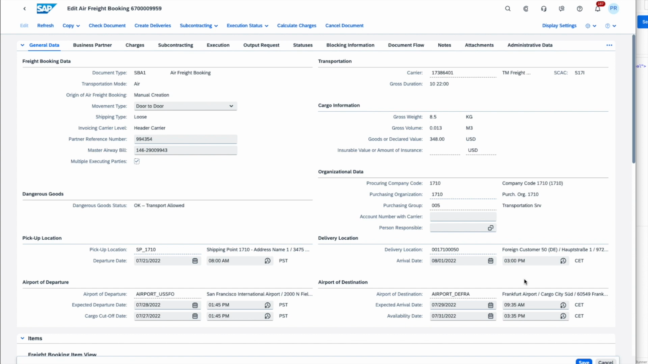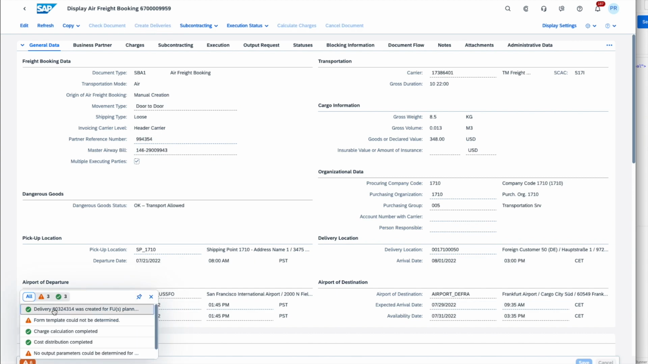We now go back to the freight booking, and the next step is to initiate the creation of the deliveries so that the warehouse can take over their responsibility by performing the picking of the goods and making them ready for pickup and loading when the truck from the carrier arrives at our location. So back in the freight booking, we go to create the deliveries. The system advises us that a delivery has been created.